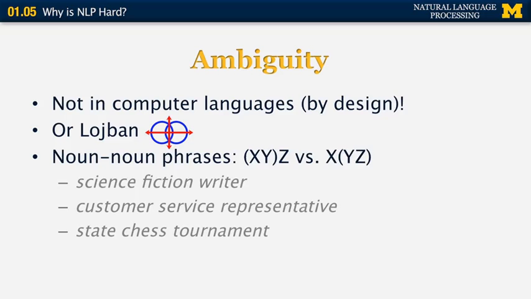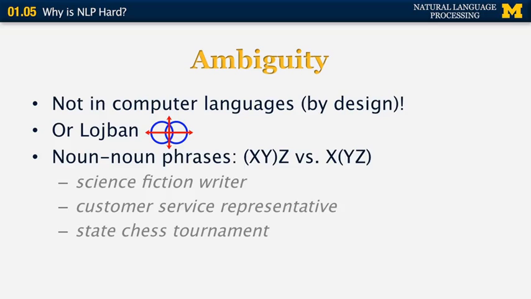Now, computer languages don't have this kind of problem of ambiguity. They're designed to be unambiguous. It turns out that there are also human languages that are unambiguous by design. One such example is Lojban, and the picture that you see next to the name is the official logo of that language. It was designed specifically to be unambiguous.